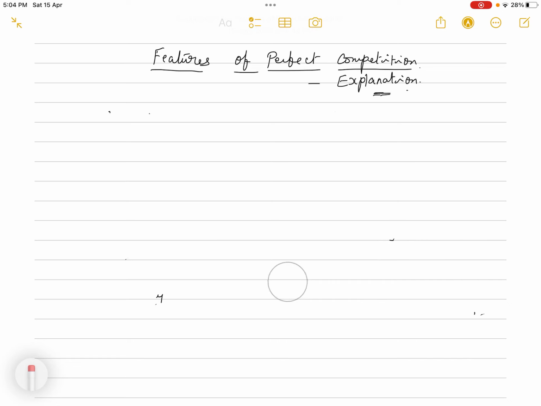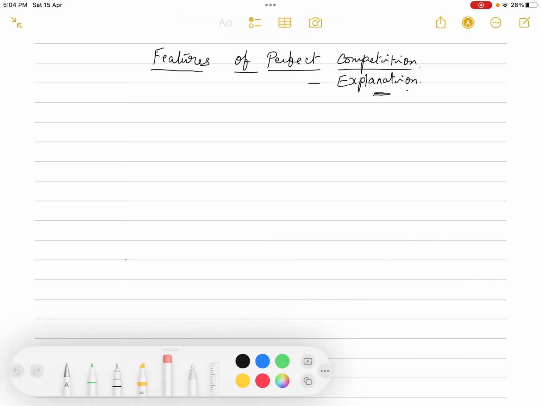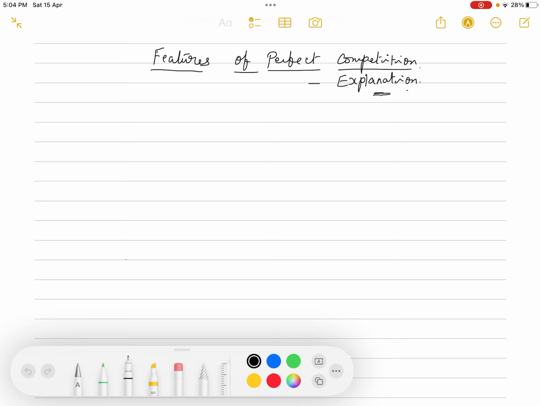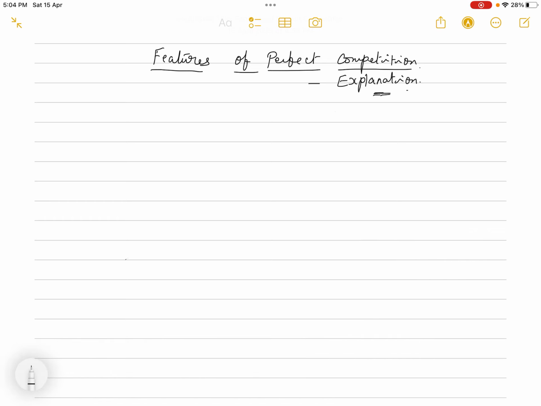Okay, see now, just a minute. So let me explain to you with the help of a diagram. Okay, now